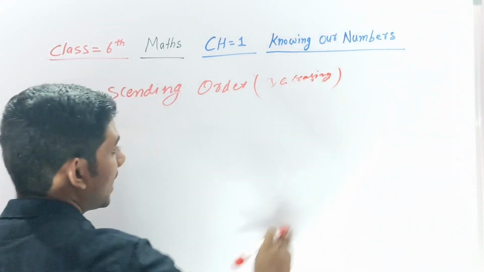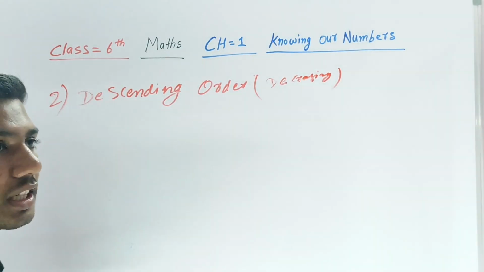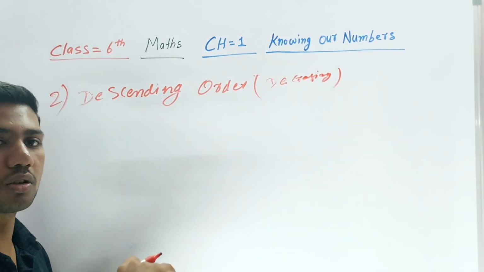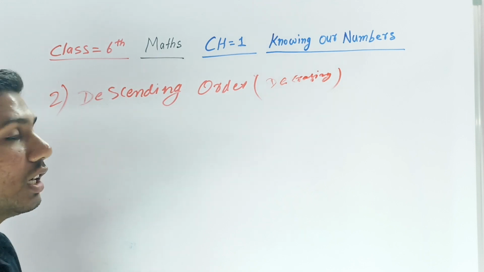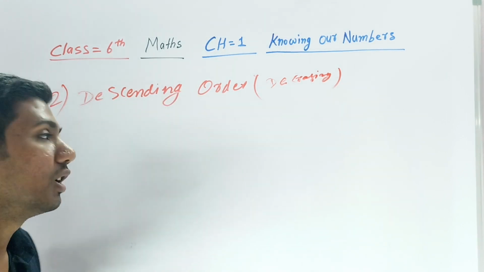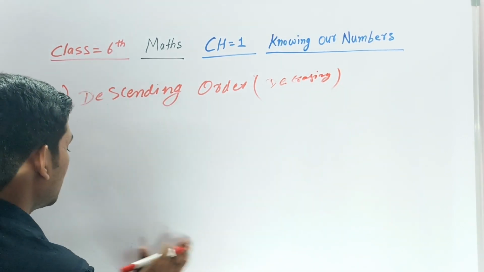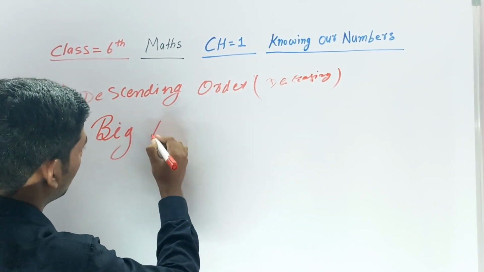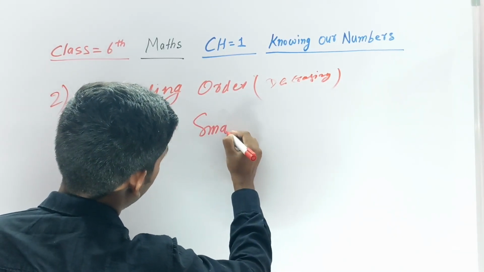Ascending, how is it increasing? Because it's going small to big. When something is going small to big, it will be increasing only. But decreasing means big to small. So descending means big to small.